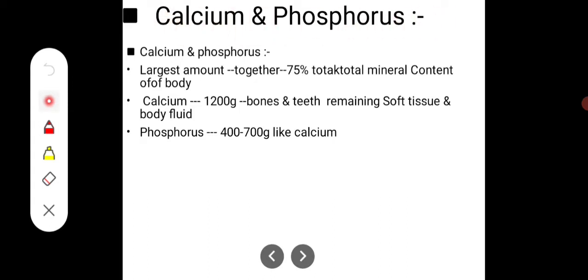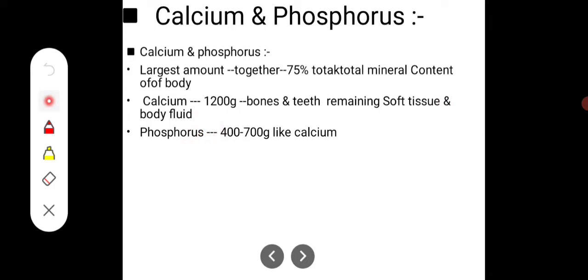Calcium and phosphate are required in larger amounts, and together they make up about 75% of the total mineral content of our body. Calcium is about 1200 grams, mostly in bones and teeth, and the remainder is in soft tissue and body fluid.